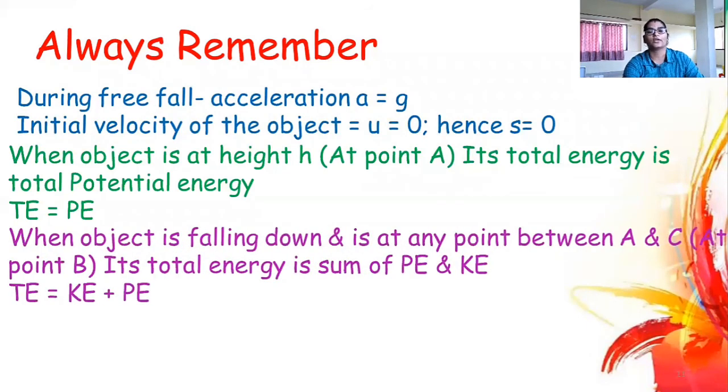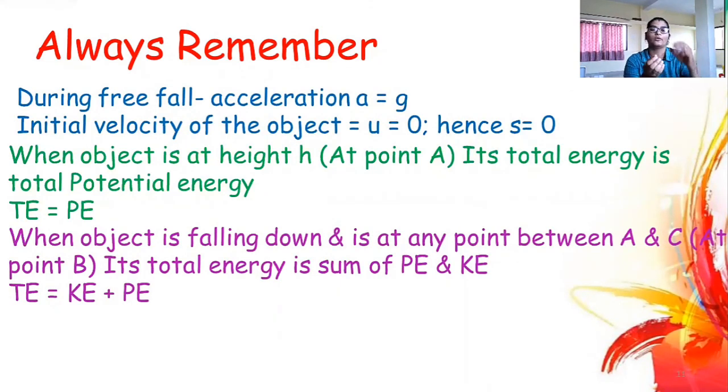When the object is falling down and is at any point between A and C, say at point B, its total energy is the sum of potential and kinetic energy. Earlier, at height h, it had only potential energy, and some of this potential energy is converted into kinetic energy.